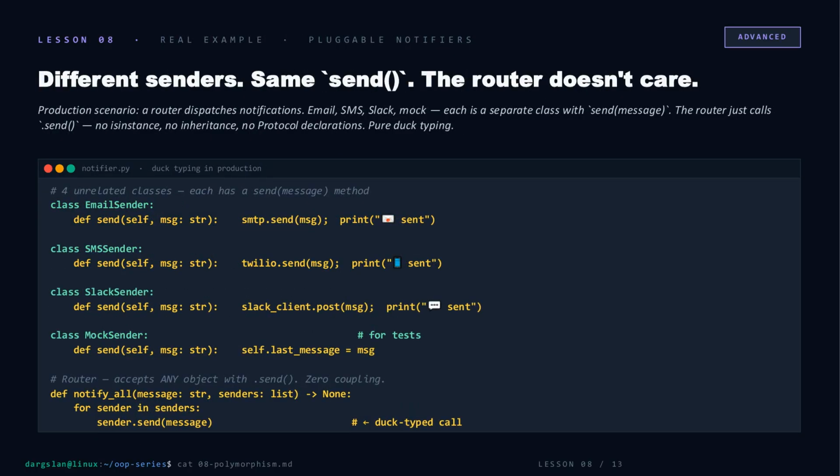Let's see this in production. 4 senders, email, SMS, Slack, and a mock for tests. None of them inherit from anything. None of them implement a protocol. They just happen to each have a send method. And the router? It takes a list, loops through, calls .send. That's it. 0 coupling, 0 ceremony. And adding a 5th channel tomorrow means writing 1 class with 1 method. No registration, no base class, no permission slip.